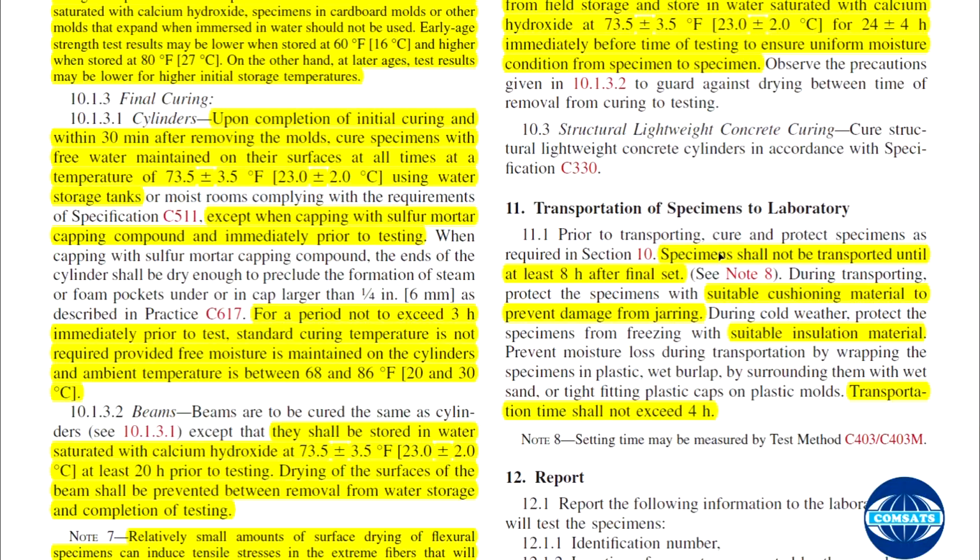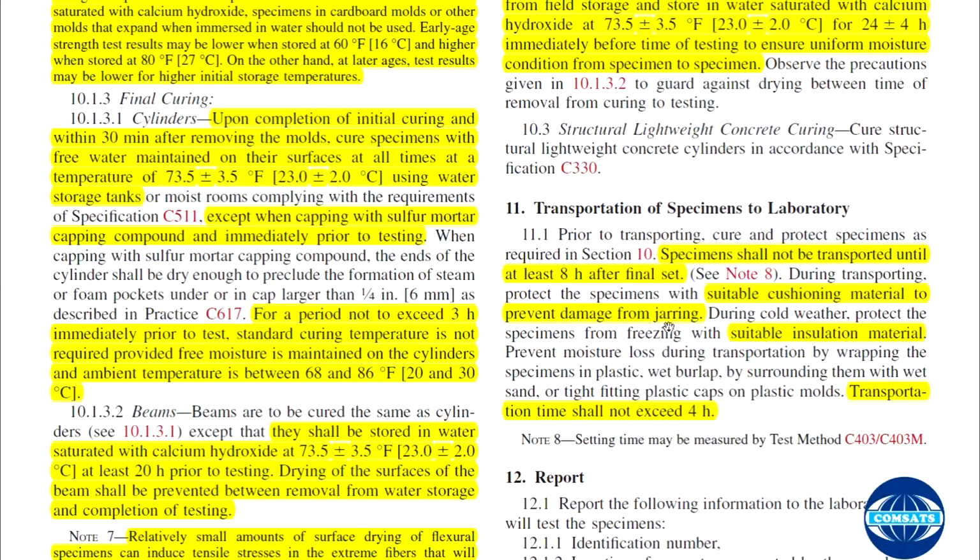Transportation of specimens to the laboratory. Prior to transporting, cure and protect specimens as required in section 10. Specimens shall not be transported until at least 8 hours after final set. During transporting, protect the specimens with suitable cushioning material to prevent damage from jarring.